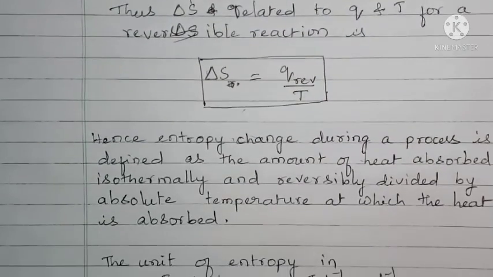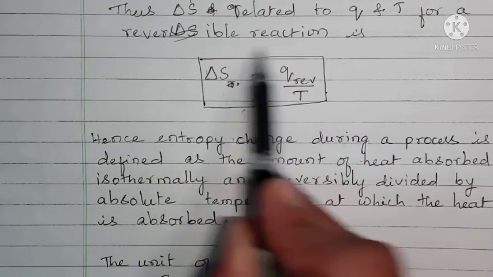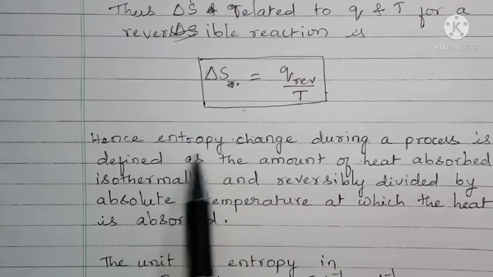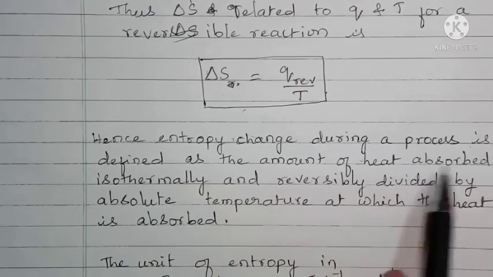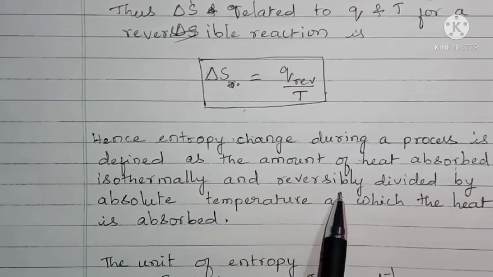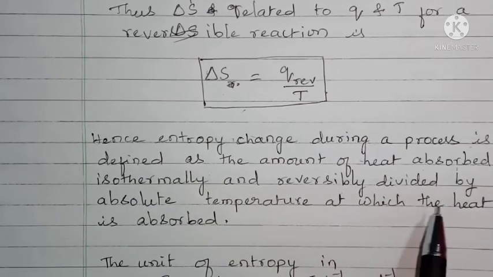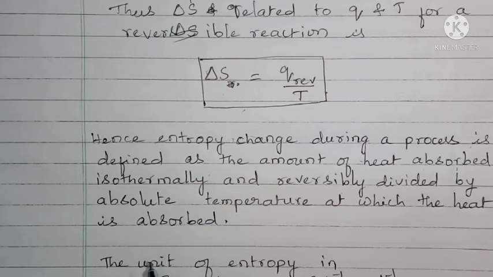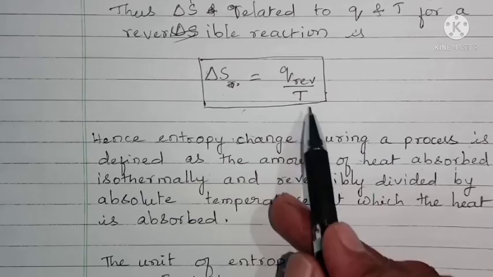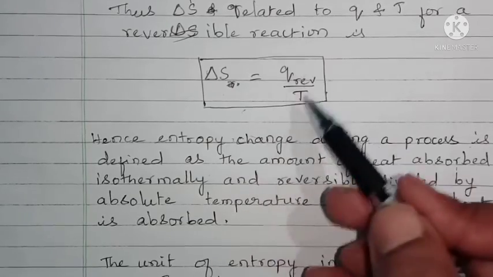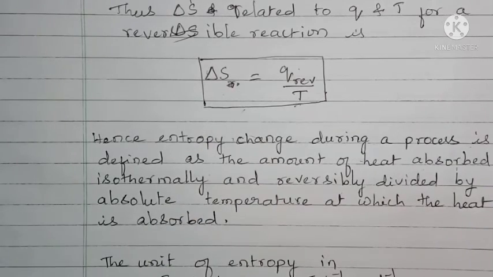Hence, entropy change during a process is defined as, this mathematical form can be explained like this. Entropy change during a process is defined as the amount of heat absorbed isothermally and reversibly divided by absolute temperature at which the heat is absorbed. At what temperature the system is absorbing heat energy and how much heat energy, the ratio of these two values is nothing but change in entropy of the system.